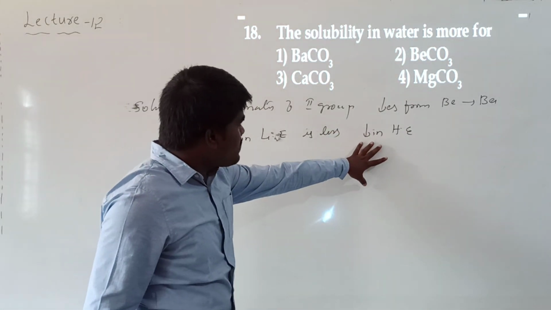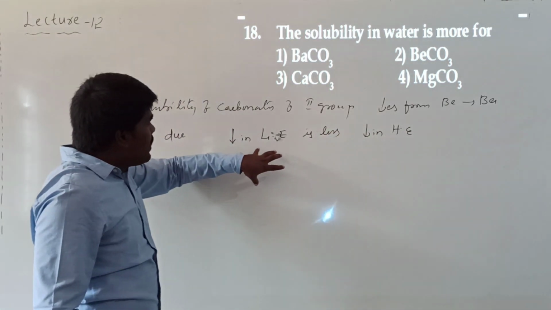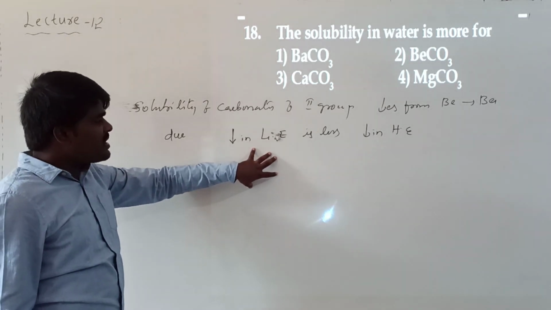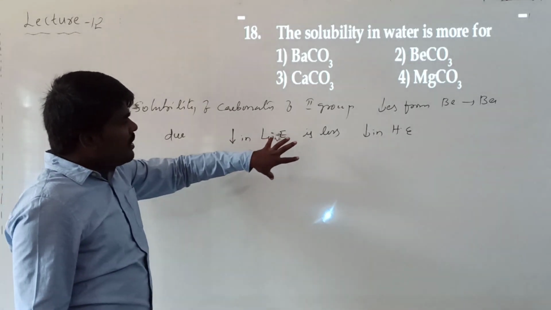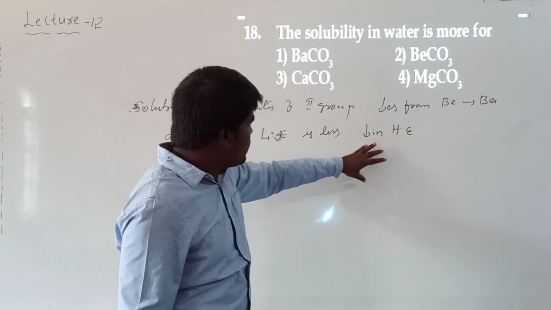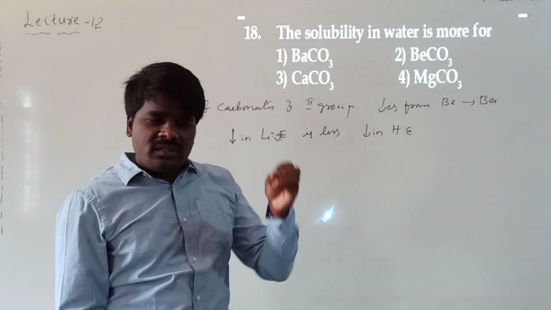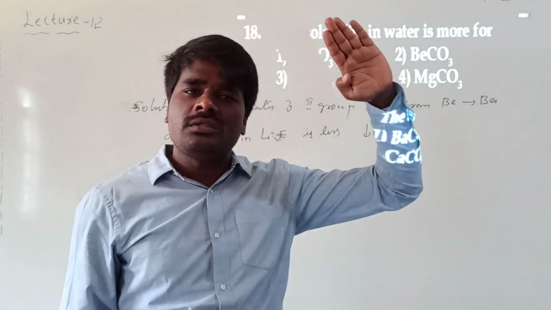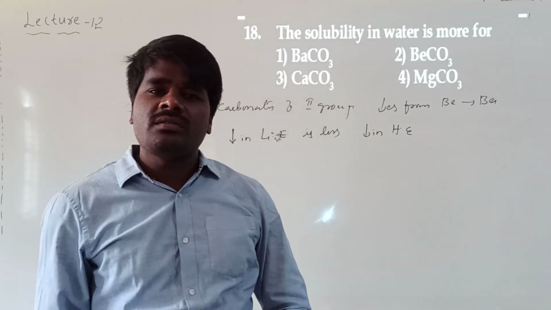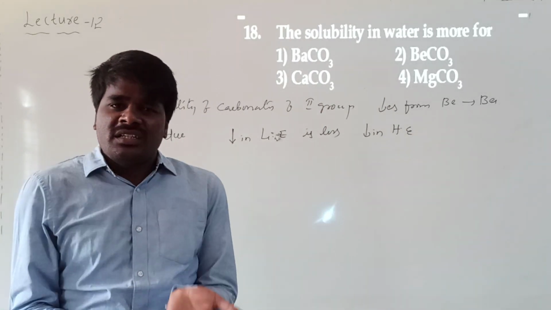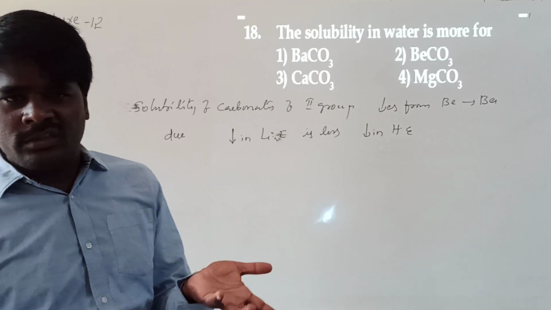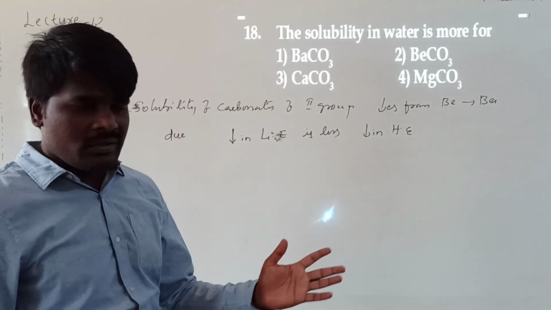Hydration energy decreases more than lattice energy. When lattice energy decreases less and hydration energy decreases more, the overall lattice energy will be relatively more than the hydration energy. So solubility decreases.